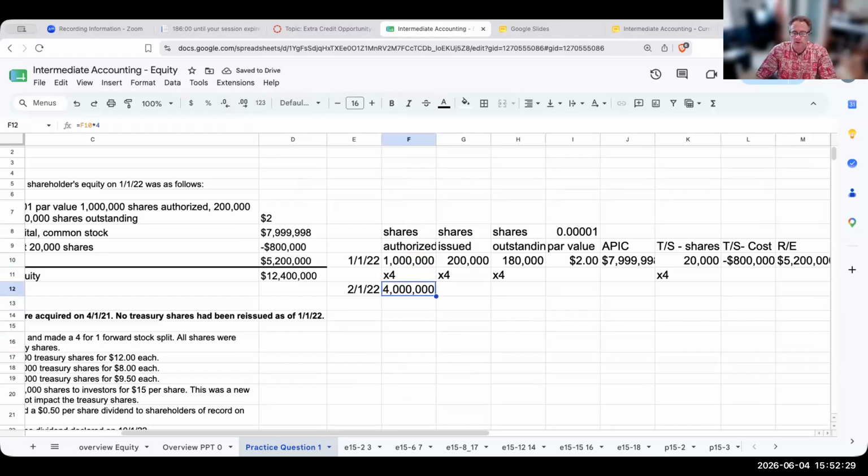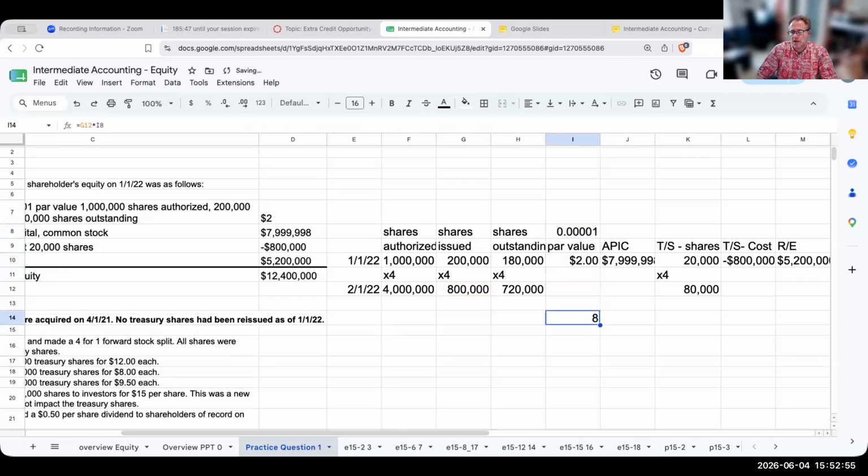This is going to be 200,000 times 4, 180,000 times 4, and then 20,000 times 4. And when we look at the par value per share, this is also going to be adjusted. The reason why is if I take 800,000 times 0.0001, this is going to be 8.